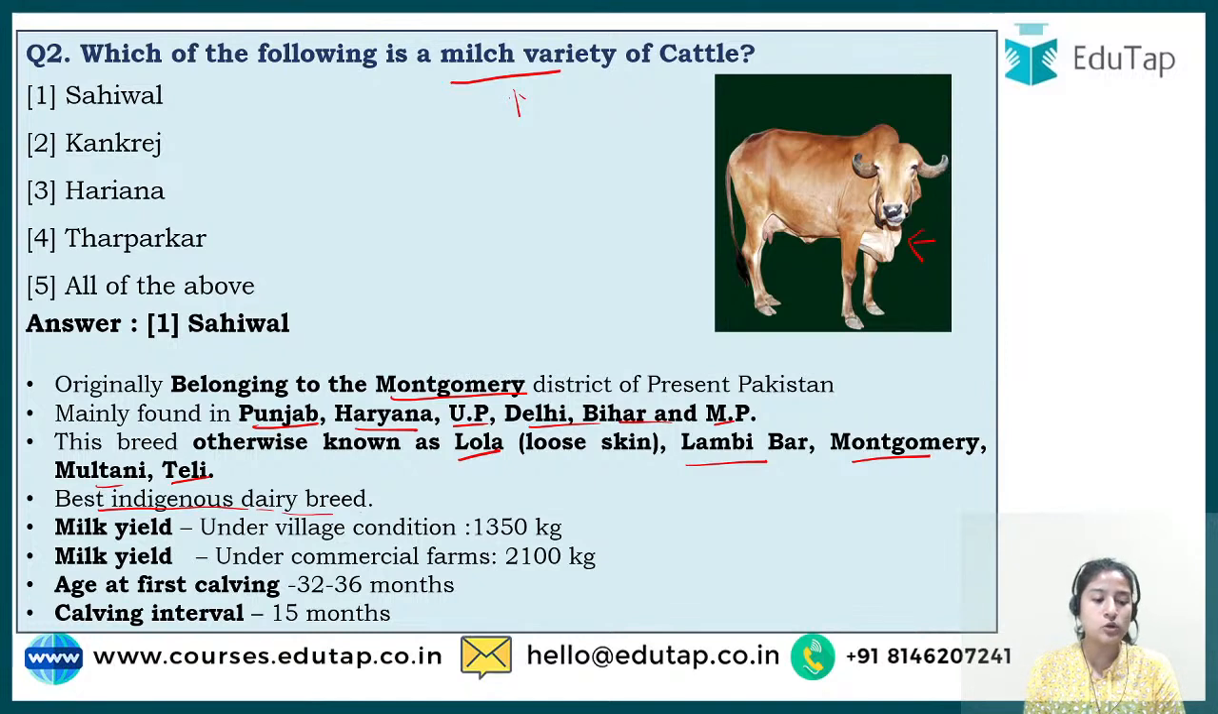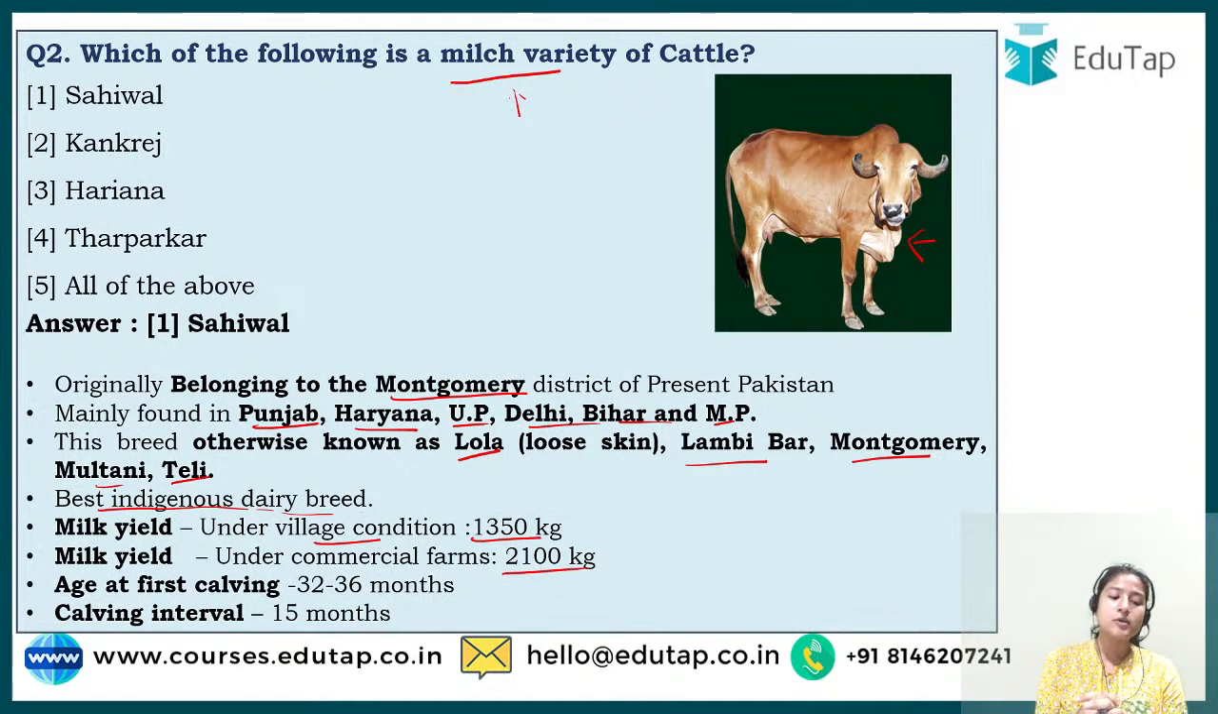So if we talk about the yield that it gives, under village condition, what is village condition? Village condition is when we do not have any intention of having a big setup or startup or big company for milk products or milk produce. Normal conditions, like if you are rearing a particular cow, and whatever milk it is giving, you are just consuming it, or you are just selling it, that is called village condition. So under village condition, it gives 1350 kg, while under commercial it gives 2100 kg.